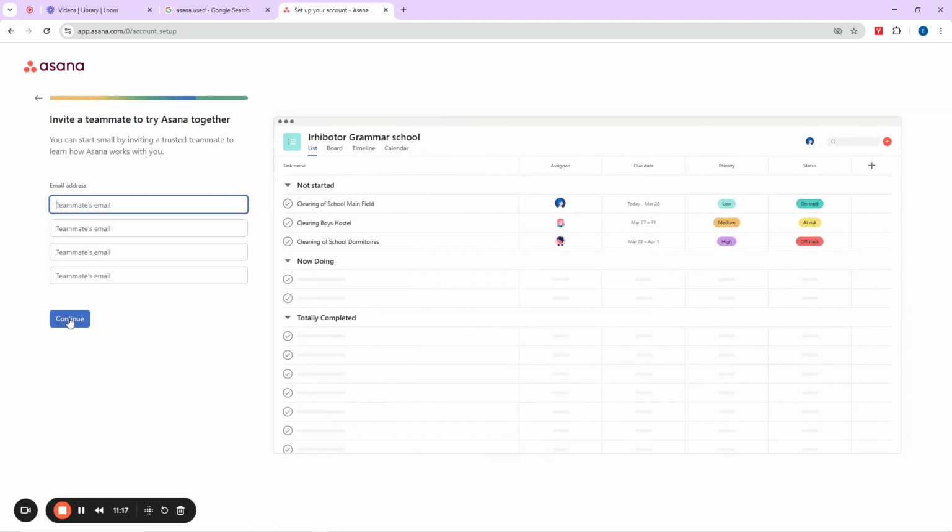So I'll click on continue and then it is saying I should add my teammates. Okay, no problem, let me get my teammates. You can invite them by their email. At this point, I know that some of you already know how to invite your teammates into your tool, so that should not be an issue for you anymore. Just put your teammates' email addresses here and continue.